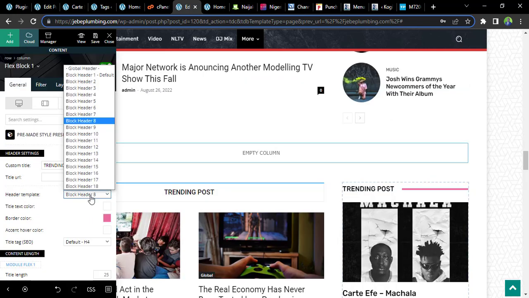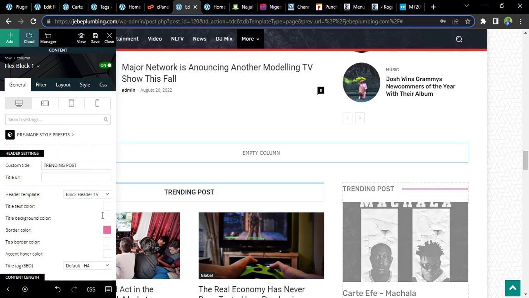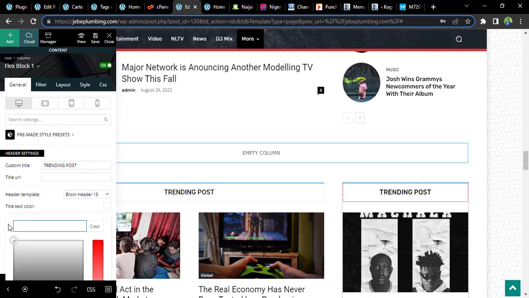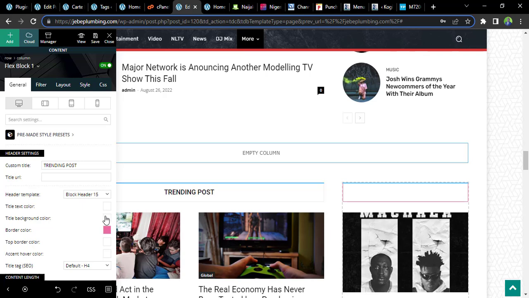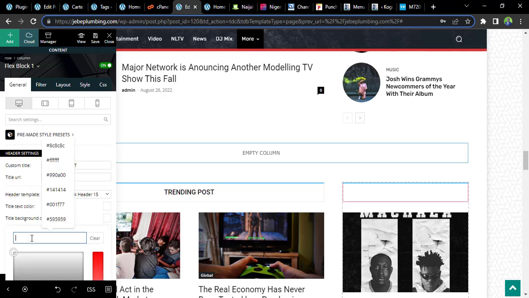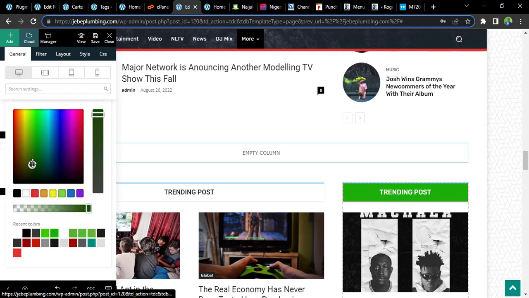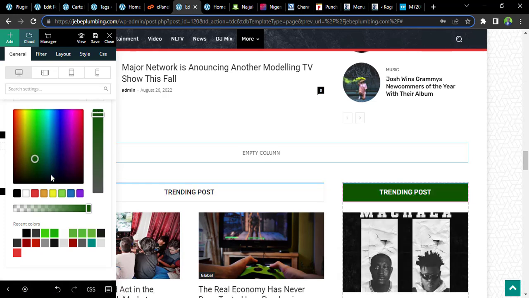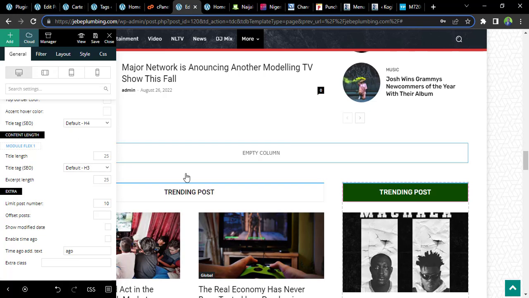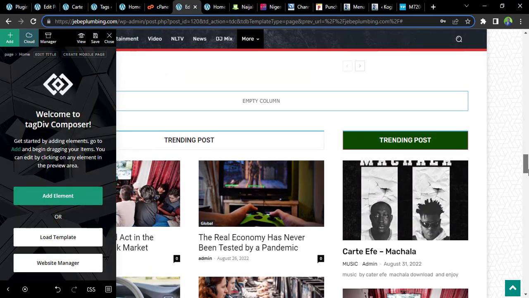So I want this block header 15. Yeah, I like that 15. The color, the text color white. You know how we do it. So the background color green. I like this deep green. Good to go. And that is trending post.